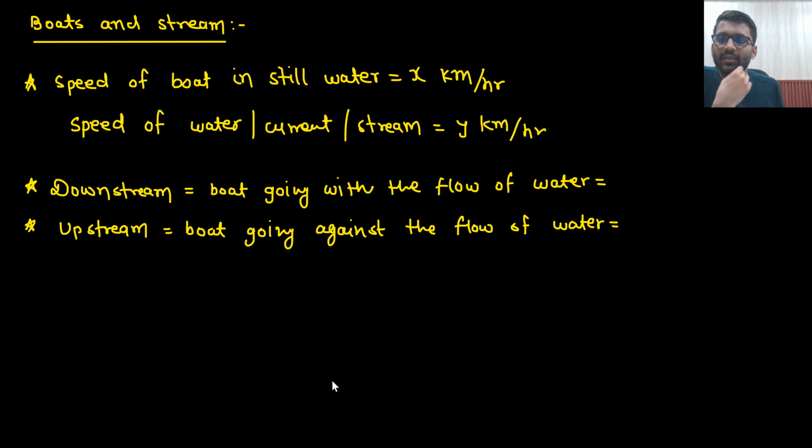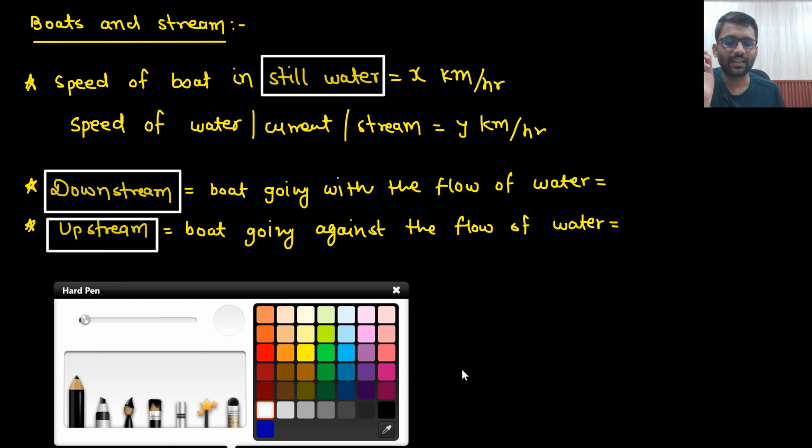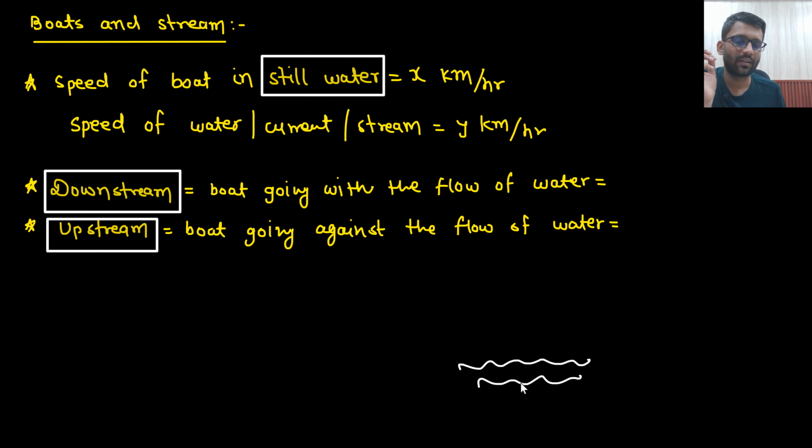Okay. Now let's see boats and stream. There will be two words used, downstream and upstream, and one more that can also be used, that is still water. Let's say this is some river and this is your boat. If the water is still, not moving, that means you are moving with the speed of x kilometer per hour in still water. This is the speed of your boat.